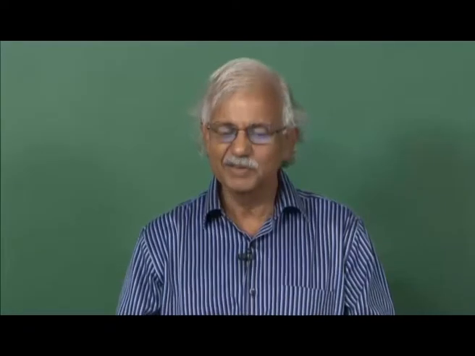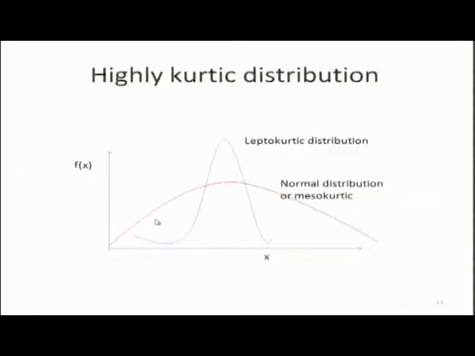This is an example of highly kurtic distribution. This is a normal distribution, this red, and blue colored distribution is a highly kurtic distribution or leptokurtic. Now, what I am referring to as outliers, in this leptokurtic distribution, majority of values are concentrated around the mean value.